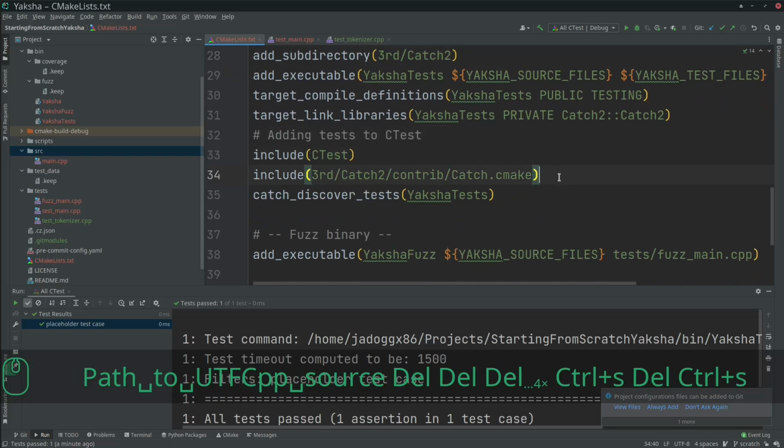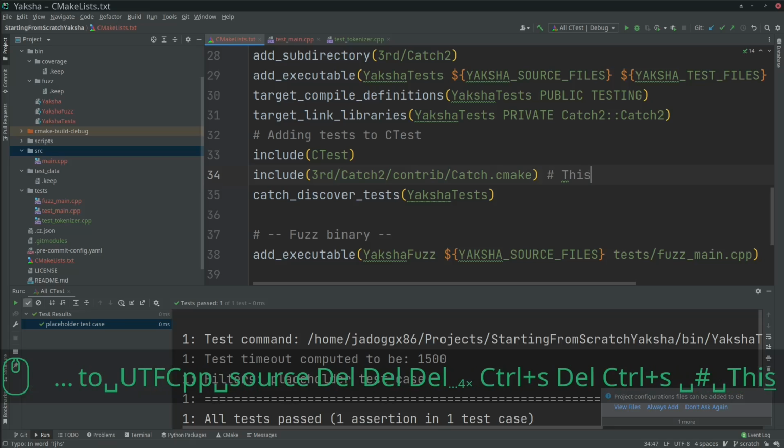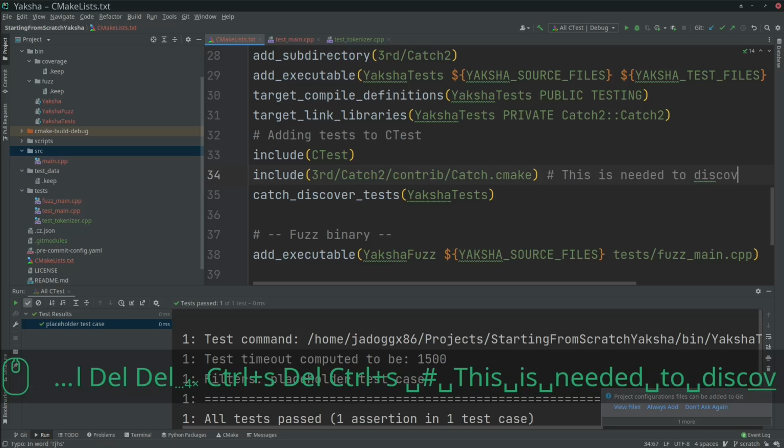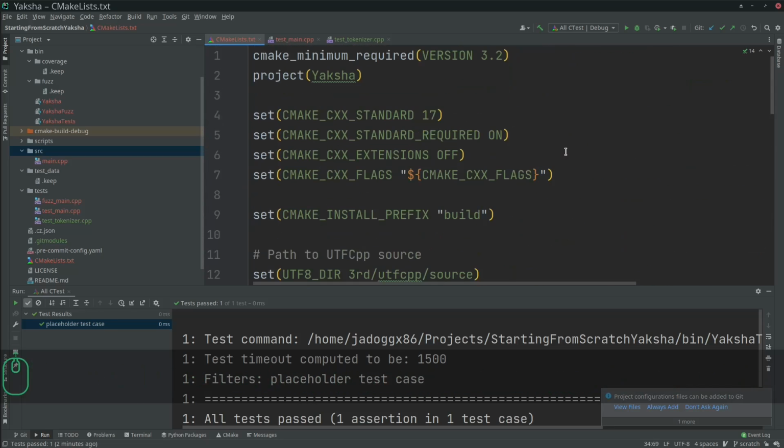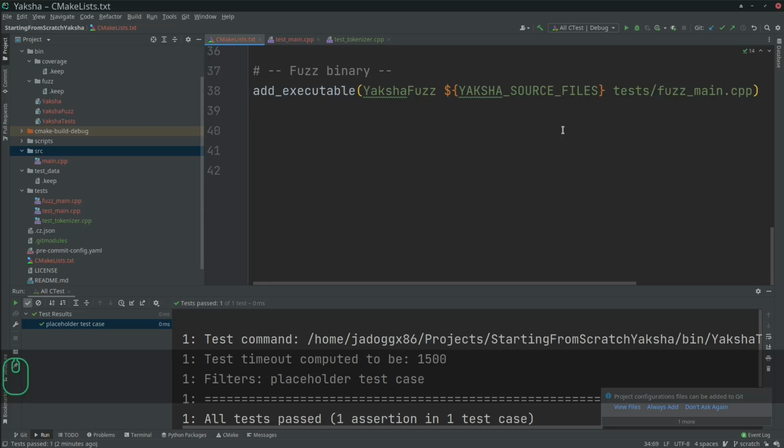Cool, that is for adding the test. Yeah, makes sense. This is needed to discover the test cases basically. All good. Stuff looks good.